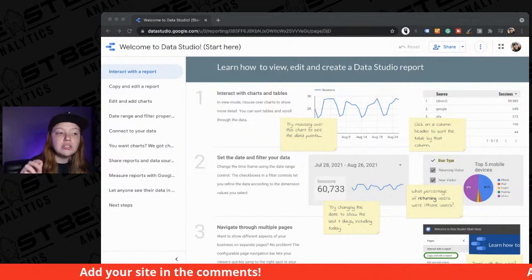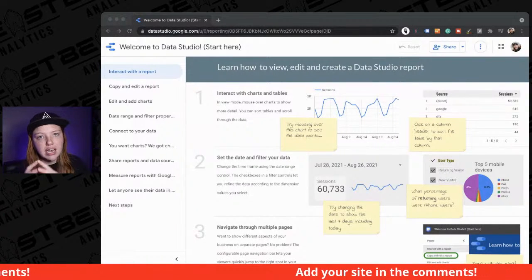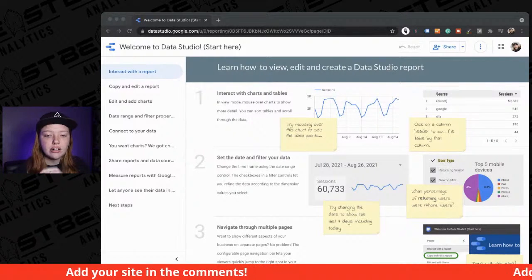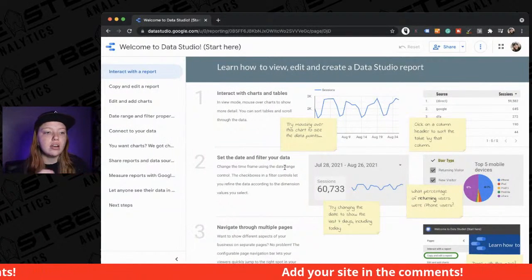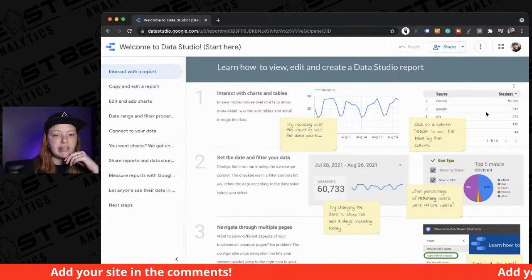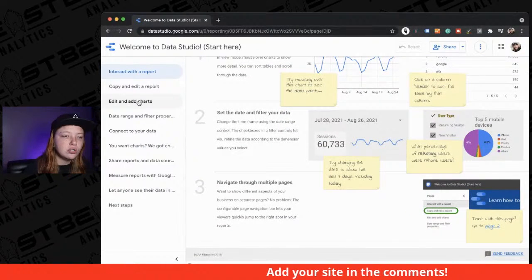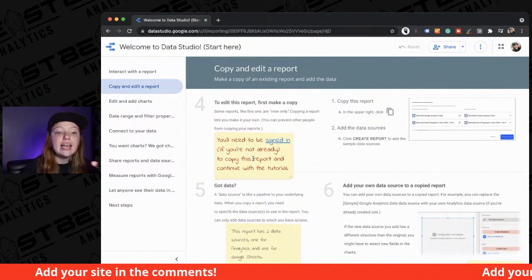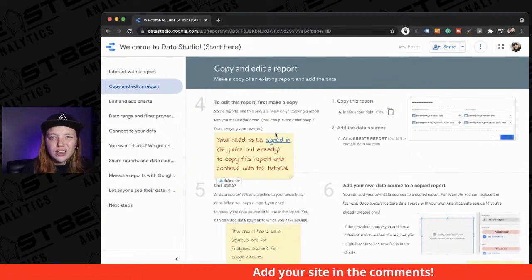Google Data Studio allows you to aggregate all of your digital marketing metrics. Now, some of those things you can aggregate for free, and some of them you have to pay for. And then once you have all your data in here, you can add visualizations like these charts that you see here. So this is a line graph, this is a table. You can get metric tickers, pie charts. I mean, there's all sorts of things. And if you go through the different pages in this tutorial, it actually will show you how to do pretty much all of the things.